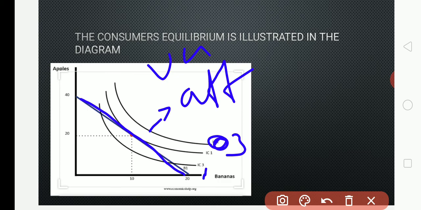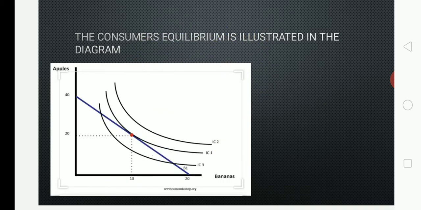So IC1 will be a lower indifference curve, which will give lower satisfaction. If you go for a higher indifference curve, where the income is limited and the budget line is limited here, we cannot go for IC3. Then which point will be our optimal choice? The optimal choice is, as I already told you in the introduction, where we combine the indifference curve with the budget line to determine the combination of goods that can be purchased with a certain amount of budget.